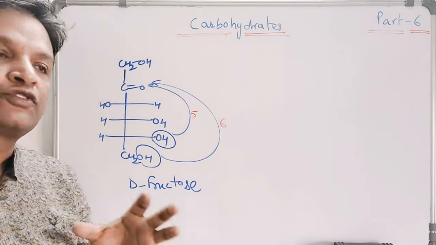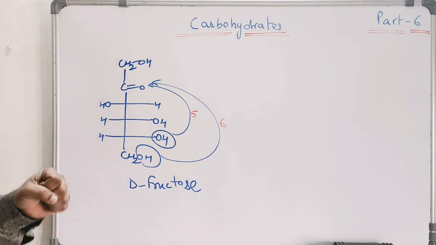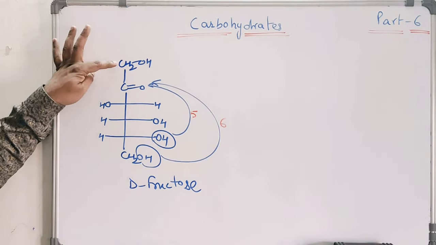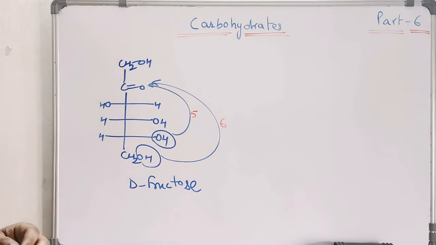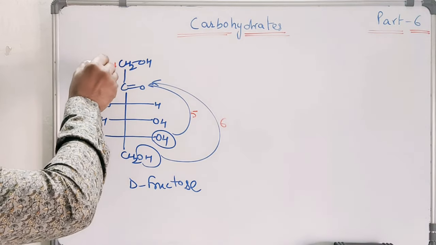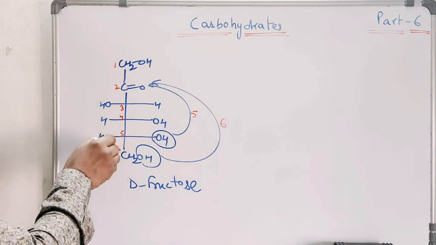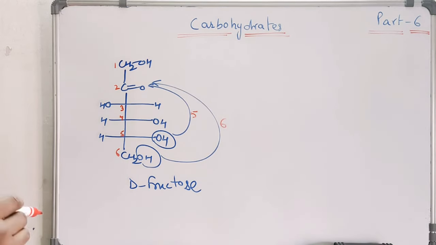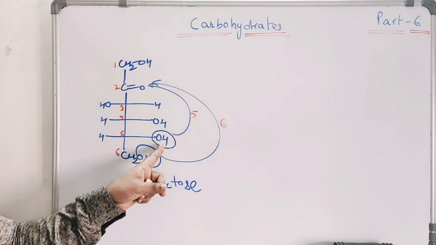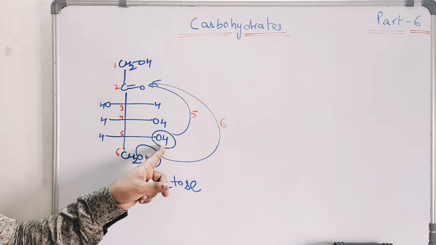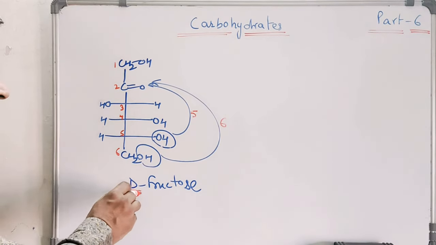The structure of fructose contains a ketone, so it is called a ketose monosaccharide. This is the structure of fructose: CH2OH, CO, OH, H, HOH, HOH and CH2OH. It contains 6 carbon atoms, so it is also an example of a hexose. It is D-fructose because the OH on the highest chiral center is on the right hand side.